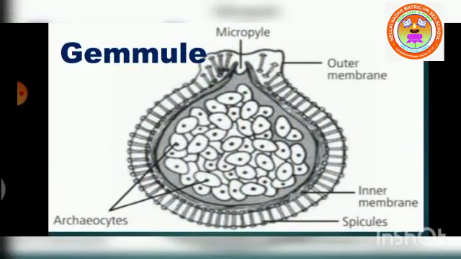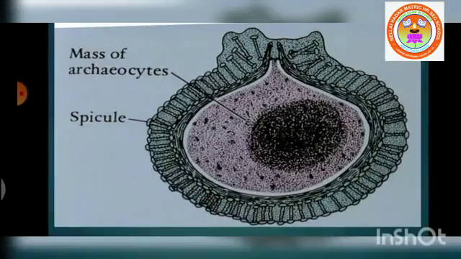A fully grown gemmule is a hard ball containing an internal mass of food-laden cells called archeocytes. Here you can observe the cells called archeocytes. Gemmules look like a hard ball within the body of sponges. Archeocytes are food stored cells found inside the hard ball.